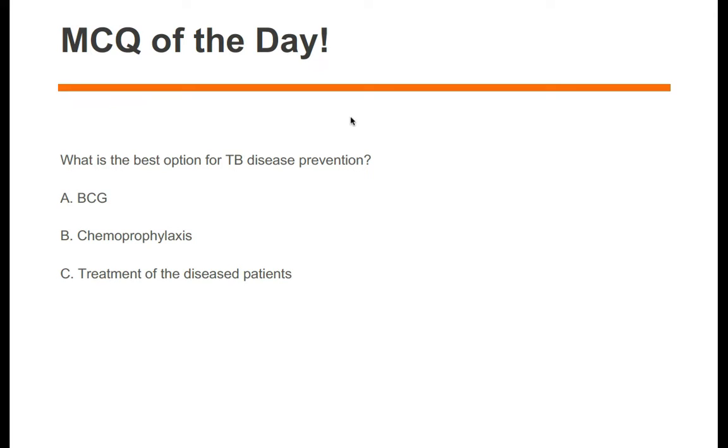Here is the question: what is the best option for TB disease prevention? We must emphasize this part, the word "best". The best option for TB disease prevention is either BCG, or chemoprophylaxis you are going to give, or treatment of the diseased patient. Although this is not a complete question, we will try to get the correct answer.